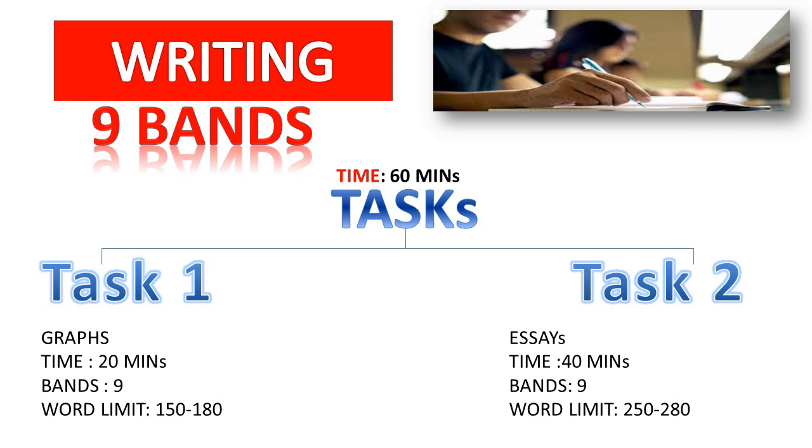And another is task 2, in which you have to write an essay, which is for 40 minutes, and it is also for band 9. The word limit is 250 to 280 words. So it's up to the student how he or she can arrange his or her time. Like the total 60 minutes is given, so it depends on you. You spend 15 minutes, 18 minutes on task 1 and the rest of the time on task 2.